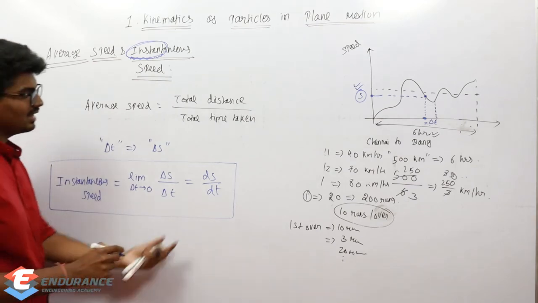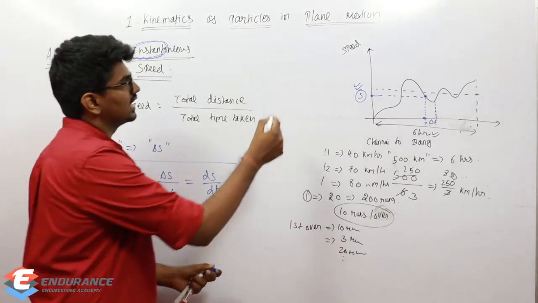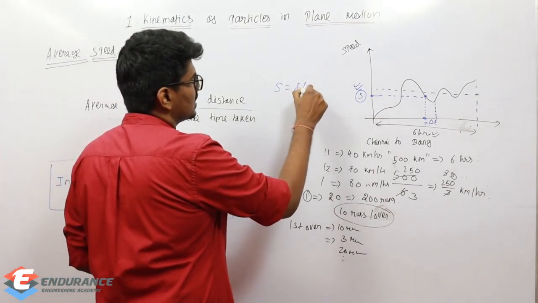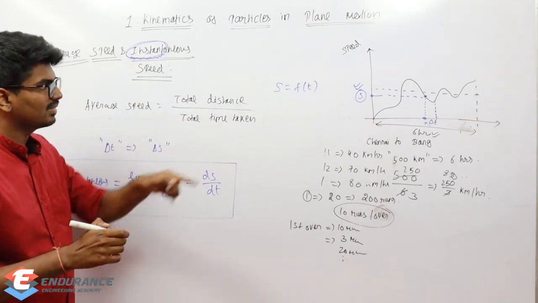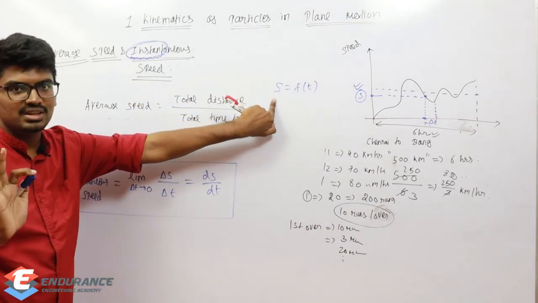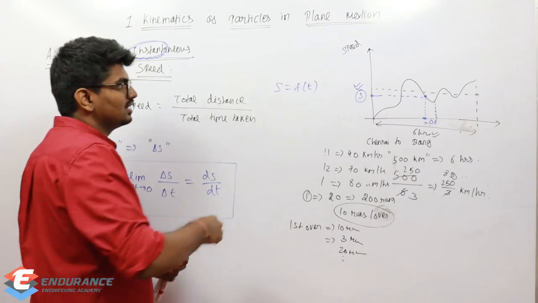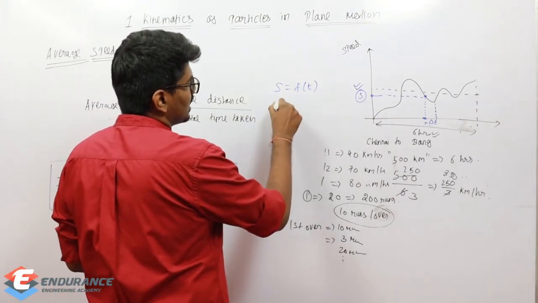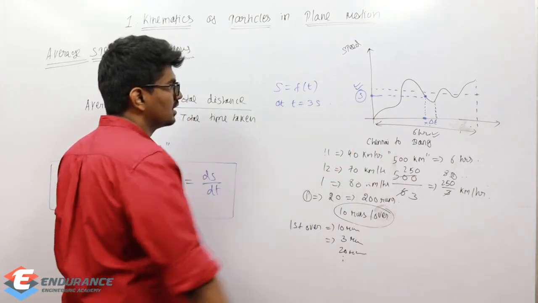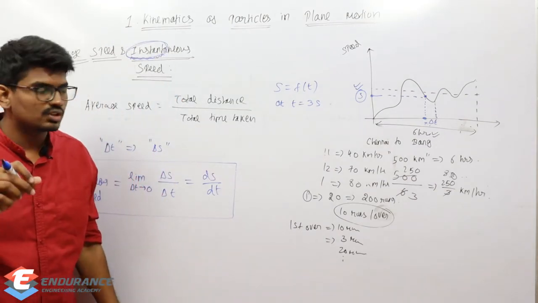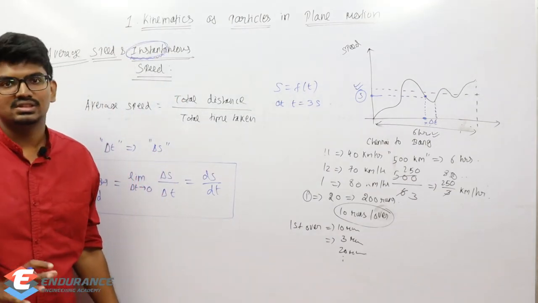Right, so at any instant, what you need to do is, they will be giving you the distance as a function of time in the question. Now they are asking what is the speed at t equal to 3 seconds. Okay, what is the instantaneous speed at t equal to 3 seconds?